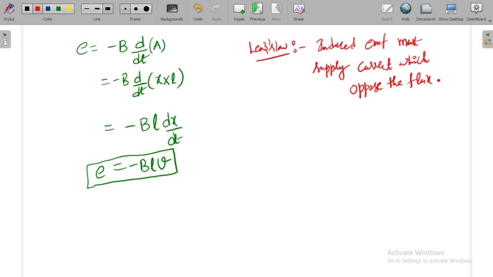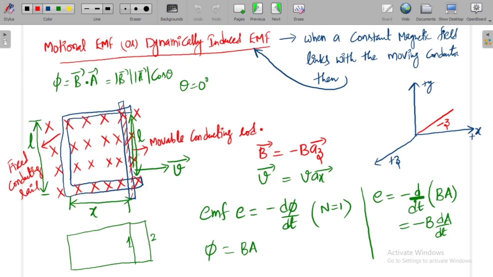If you observe the previous page, here the field is towards the board, which means the field is in the negative z direction. In order to create the field in the positive z direction, you must have the current. What is the direction of current? It must be upwards. So through this rod you must have the current in this direction. Why must it be like this?